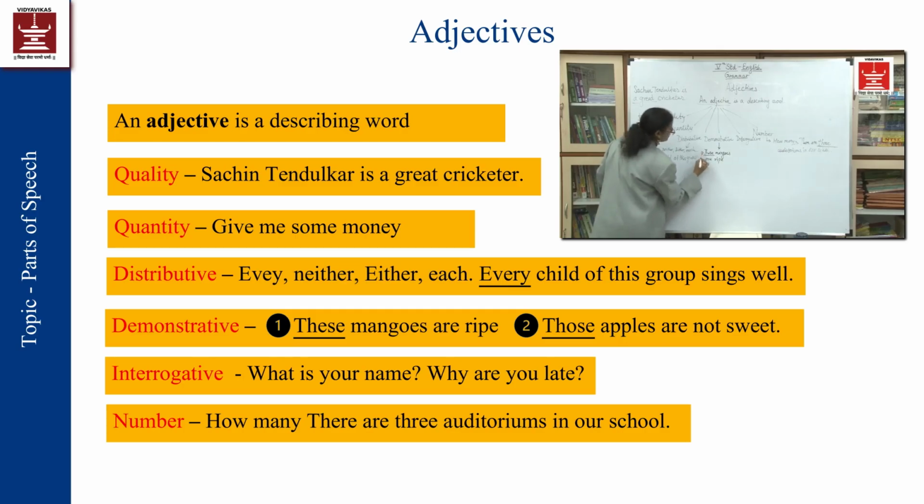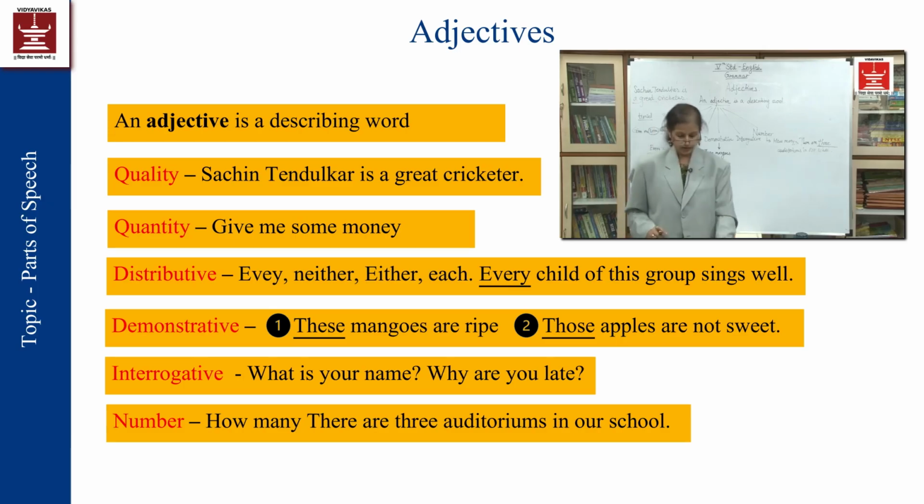Now, one more example. Those apples are not sweet. So the word "those" will become the demonstrative adjective of the noun, which is apples over here.